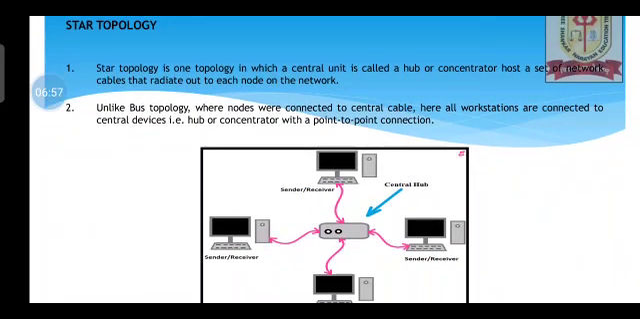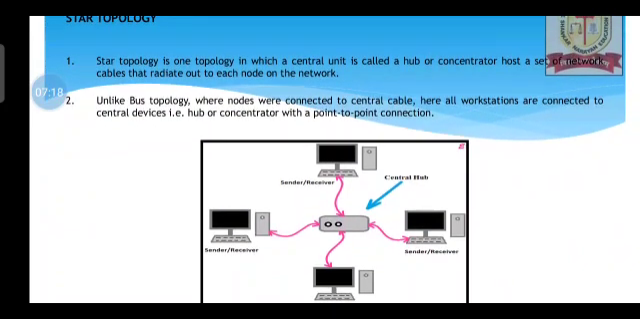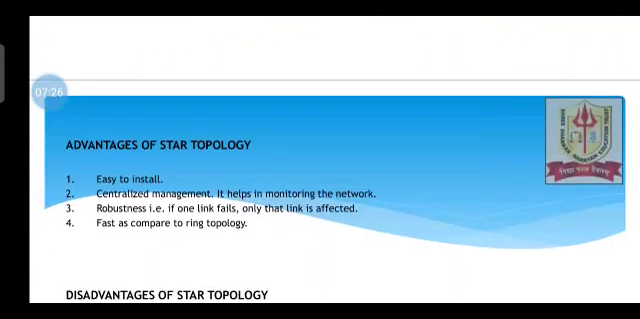Star topology is one topology in which a central unit called a hub or a host radiates out to each node on the network. You could see we have a central hub and that is radiated to each of the devices connected to each other. Unlike bus topology where nodes were connected to a central cable, here all workstations are connected to a central device known as a hub with point-to-point communication. I hope the point is clear.